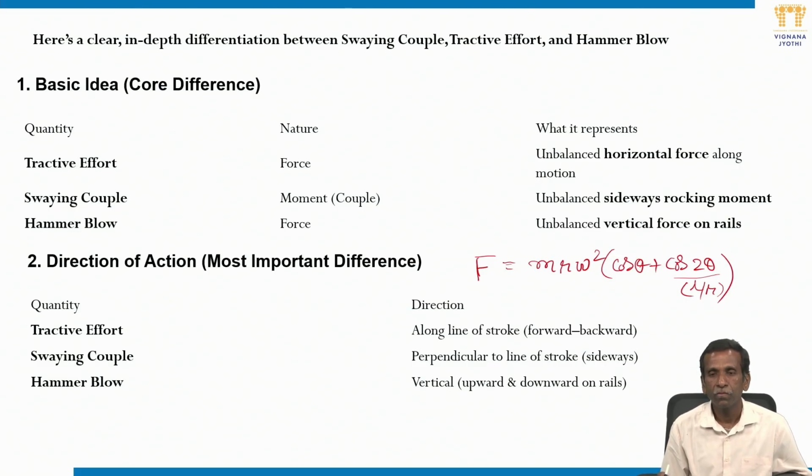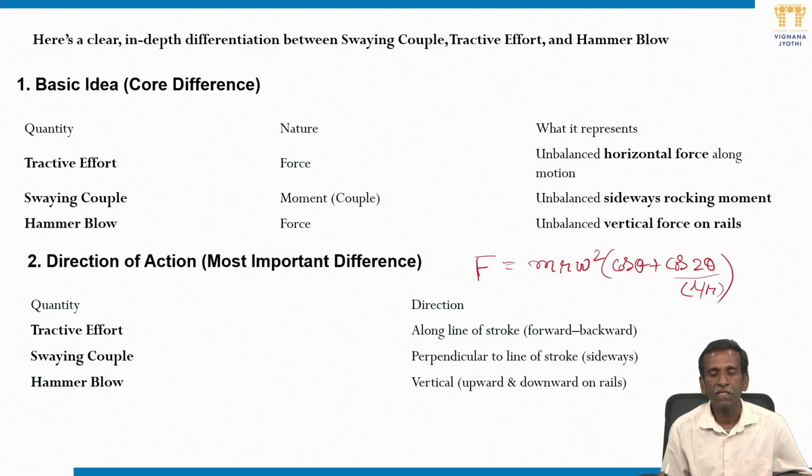So how to do the balancing of this force? That is the concept here, and whether we are able to balance it completely, or if we do partial balancing, then what is the effect of partial balancing? So we are going to discuss today.